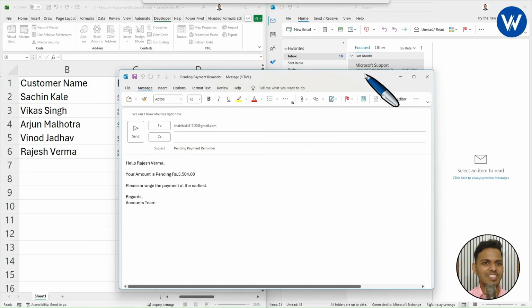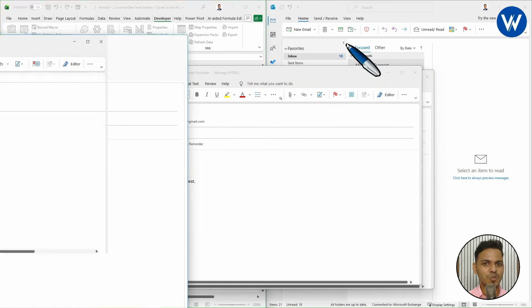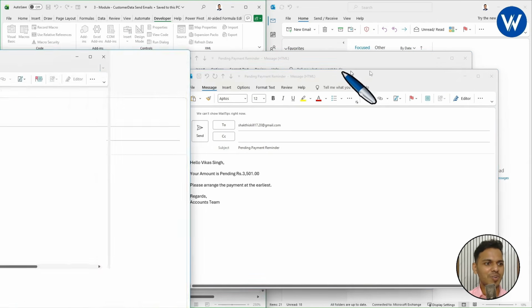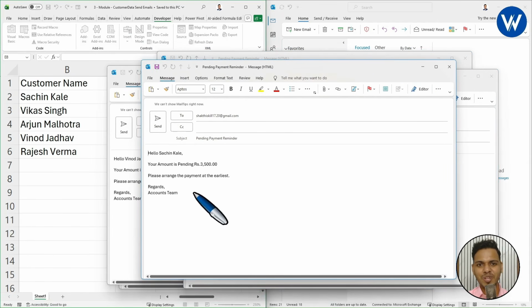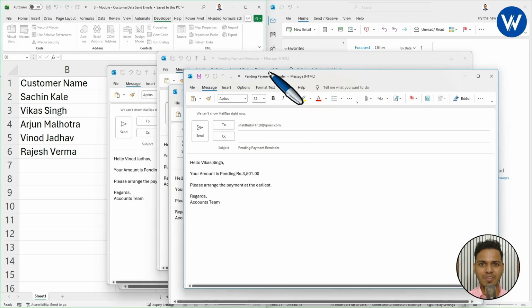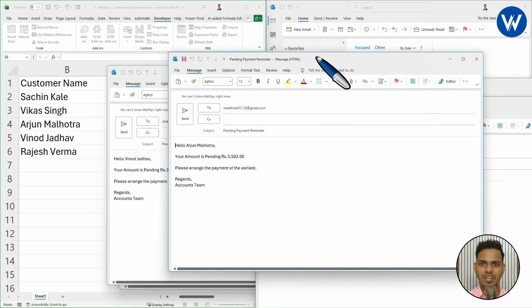Wow, look here guys, we can see the preview, right? Let me show you all the previews we can see at a time. Okay, it is completely amazing. Inside the preview we can see "Hello Sachin Kale." Just to see the comparison whether everything is correct or not, let me take everything side by side.